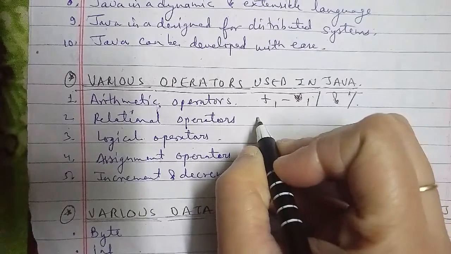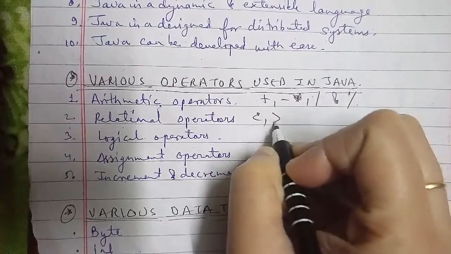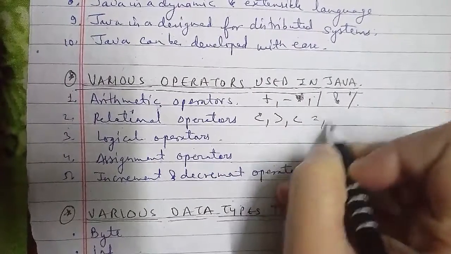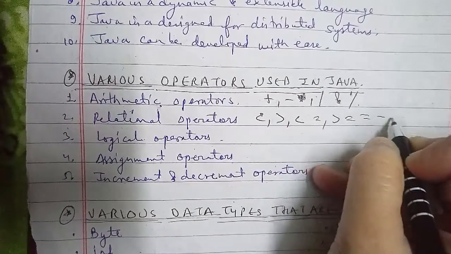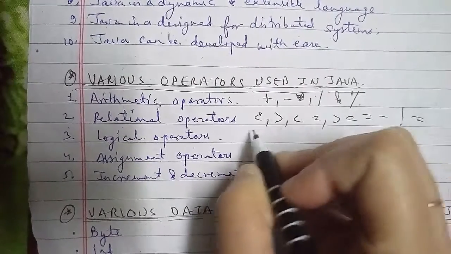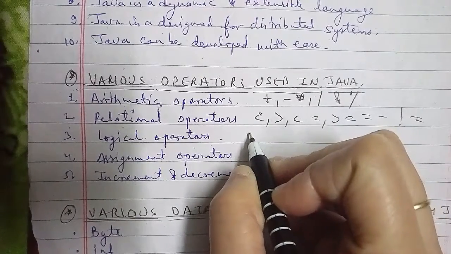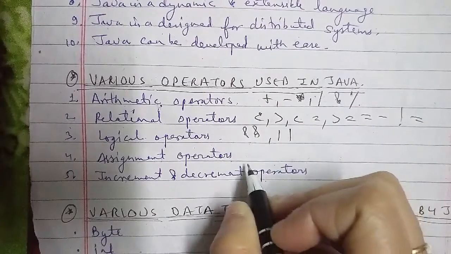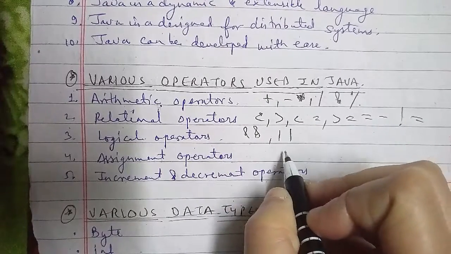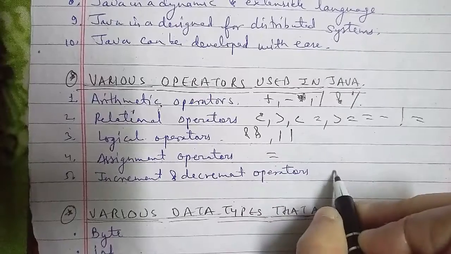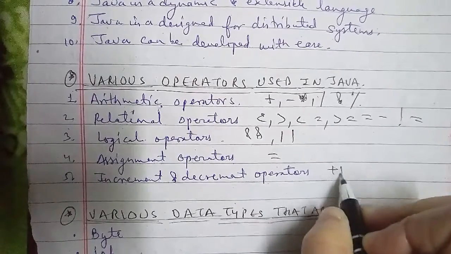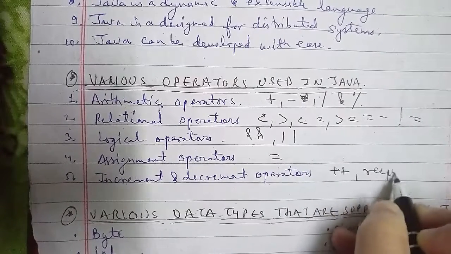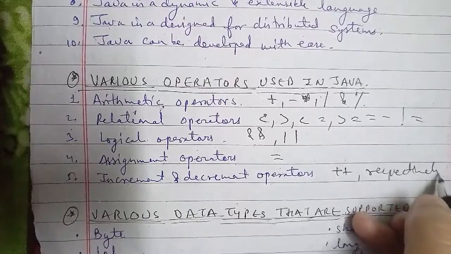Now we'll go ahead with another one, and that is the last topic of the session. We'll end with this, the various data types that are supported by Java. We have byte, int, float, char, short, long, double, and boolean. These are the data types here.